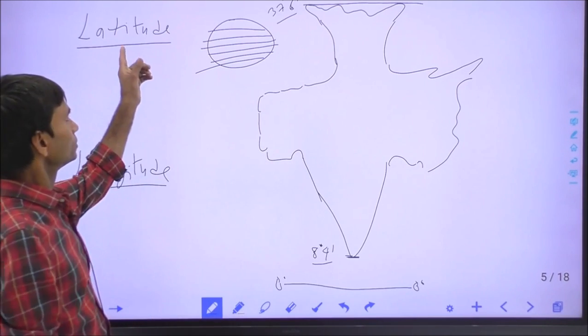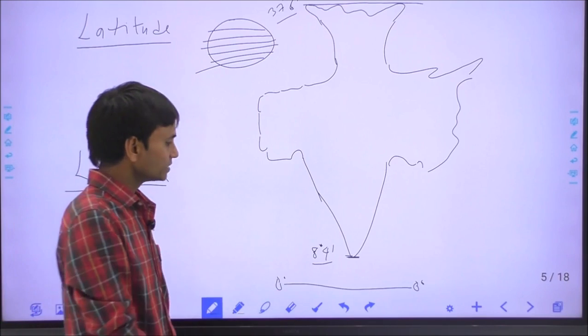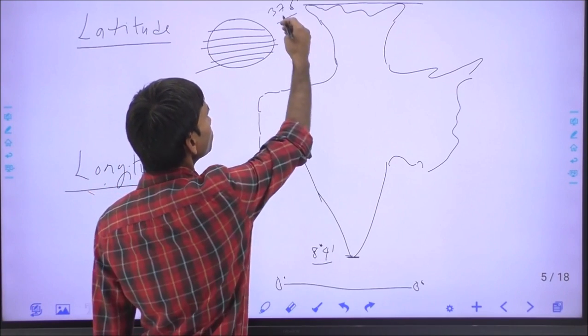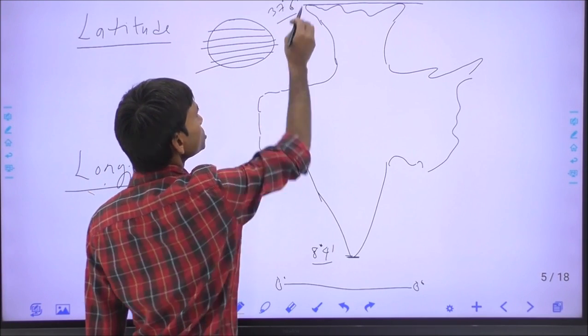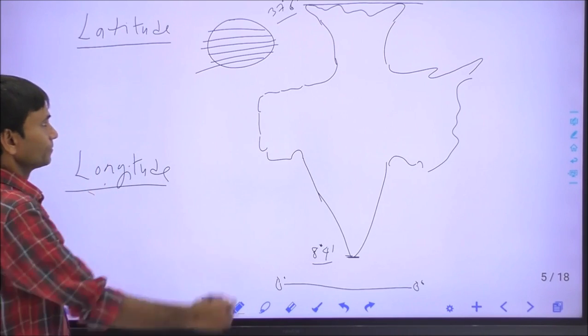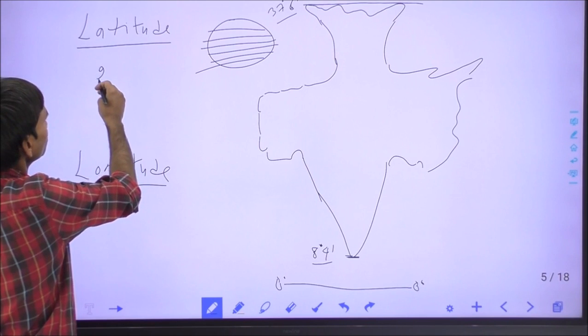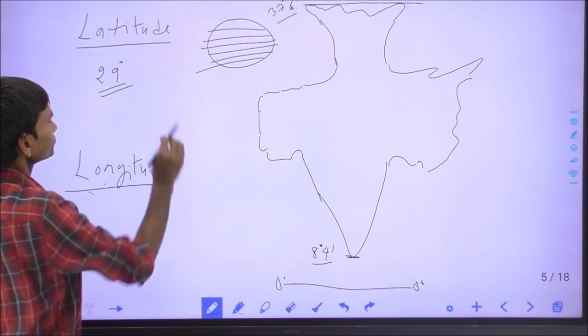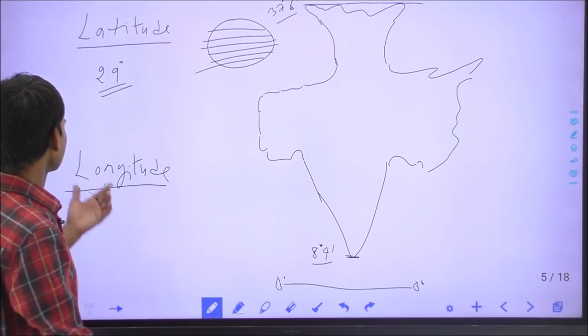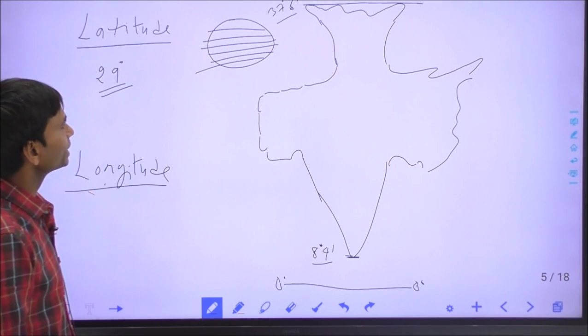India's latitude expansion is 8 degree 4 minute to 37 degree 6 minute, and between both latitudes the difference is about 29 degree. And what is the longitude expansion of India?